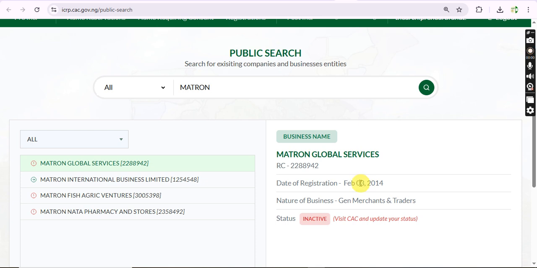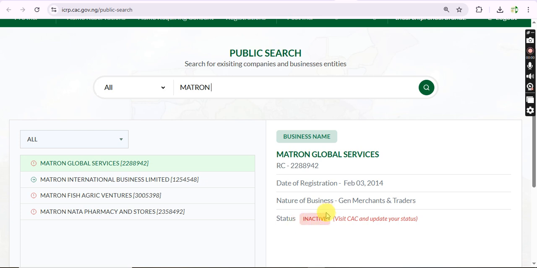Number two, it is either your company information is not up to date. And number three, maybe you missed important compliance deadlines. When this happens, CAC marks your business as inactive until you update your records. And the good news is that you can actually fix this inactive status.